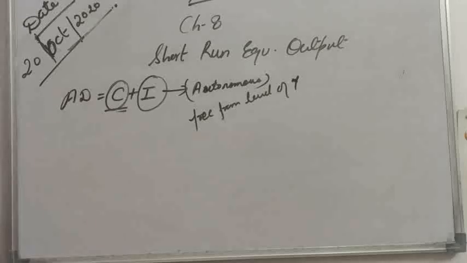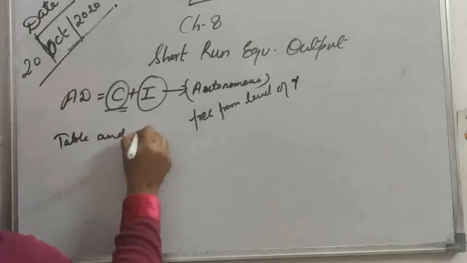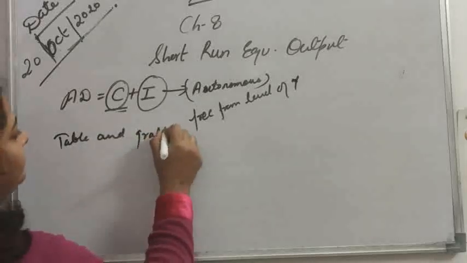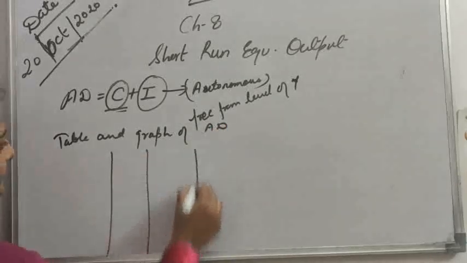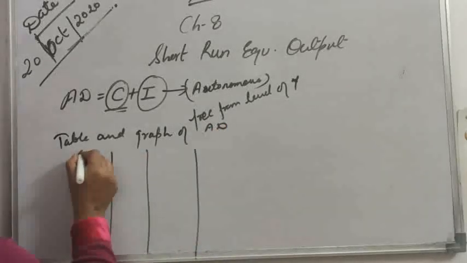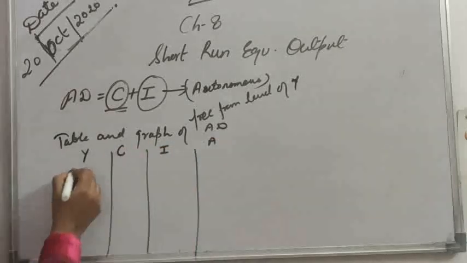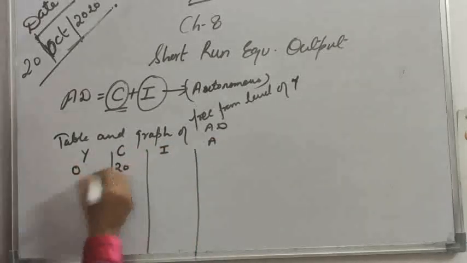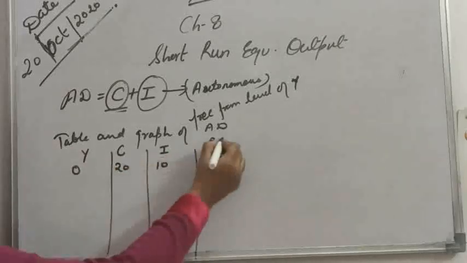Let's understand with the help of table and graph. Table and graph of AD. Income, C, I and AD. Income 0, consumption 20, investment 10.